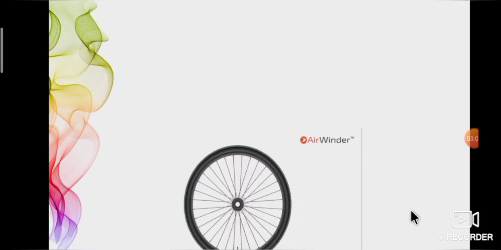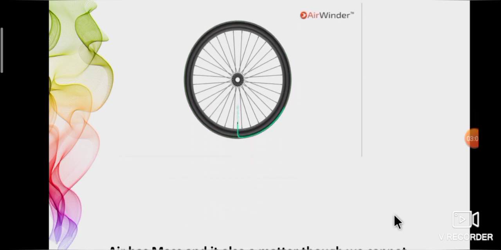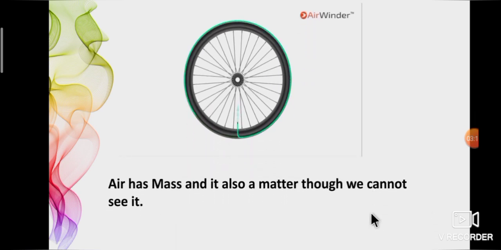We do an activity with an uninflated cycle tube. Here, uninflated means not inflated. Inflated means being filled with air. First, lift an uninflated cycle tube. Second, inflate it and lift it again. Is there any change in weight? Yes, there is a difference in the weight of the uninflated and inflated cycle tube. From this, we can say air has mass and is also matter, though we cannot see it.